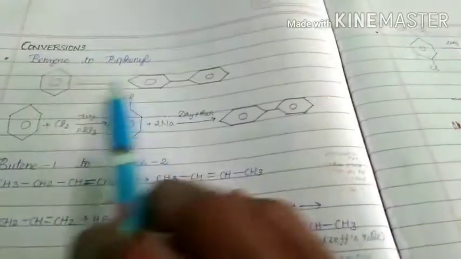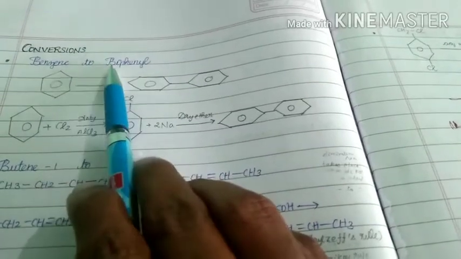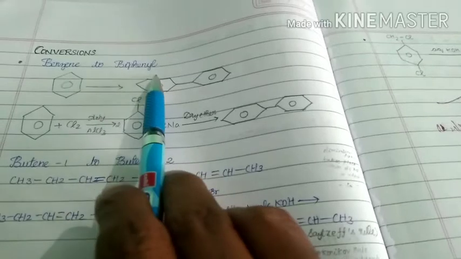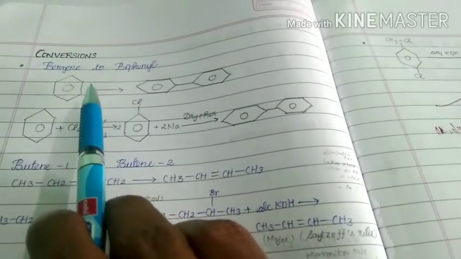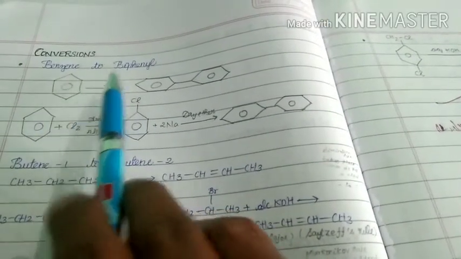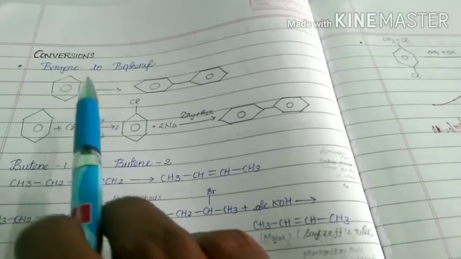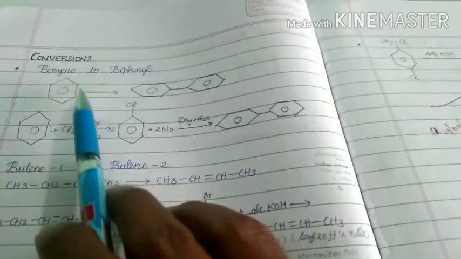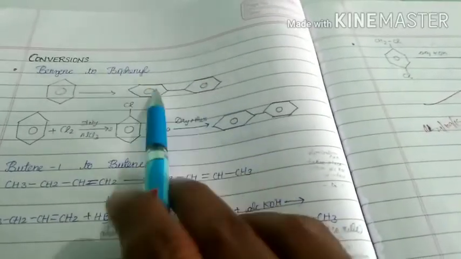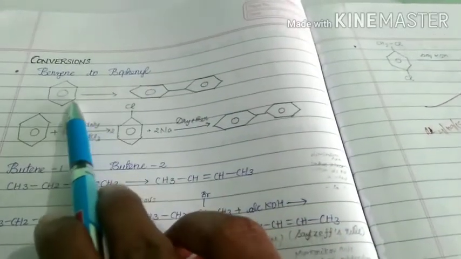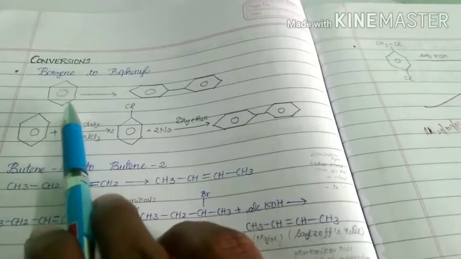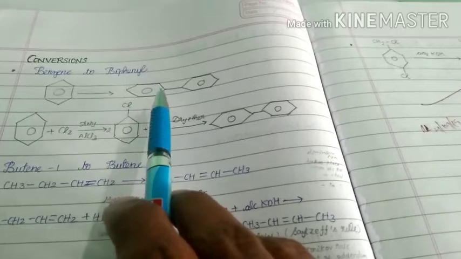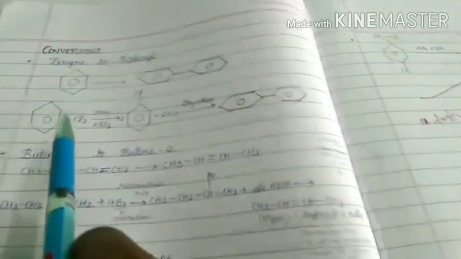For example, see, the first conversion is what? Benzene to biphenyl. That means benzene is the reactant, biphenyl is the product. From benzene we have to get biphenyl. How can we solve this? We can get biphenyl from chlorobenzene, but here we have only benzene. That means from benzene we first have to get chlorobenzene. From chlorobenzene only we can get biphenyl. So what is the conversion?